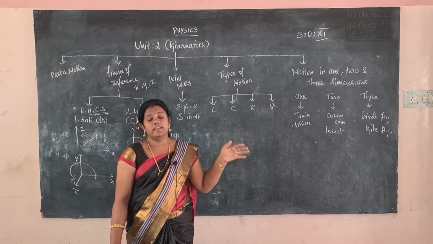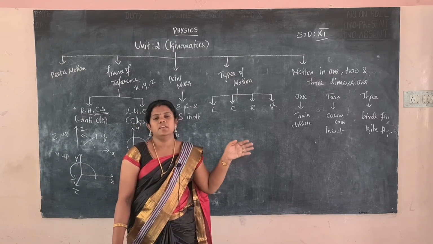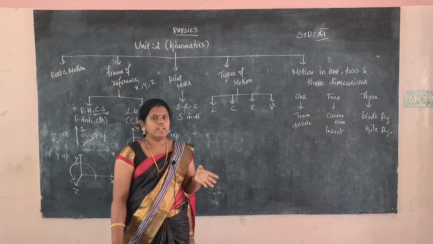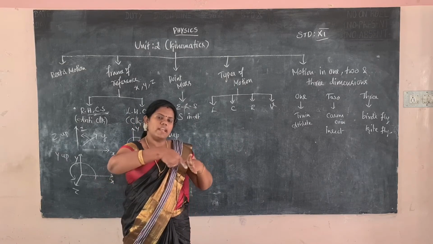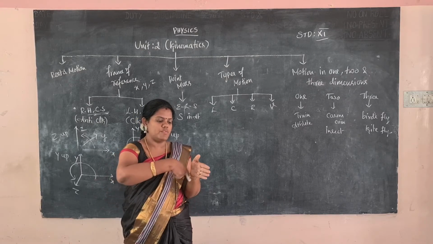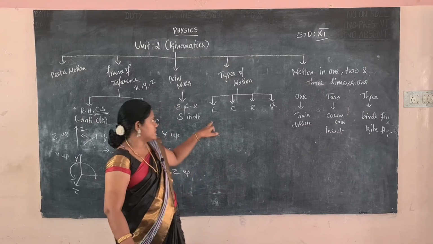An athlete running on a race track is an example of linear motion. And when you draw a line using a ruler, the pencil moves in a straight line, so that is also called linear motion.